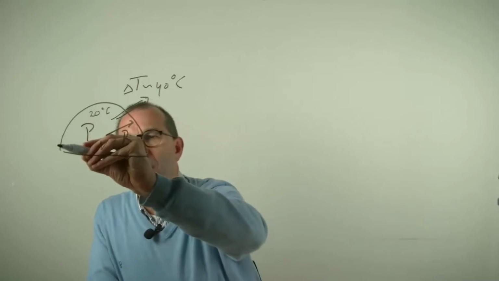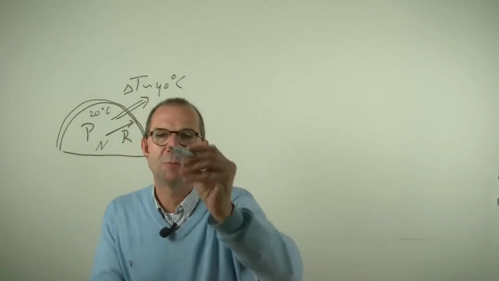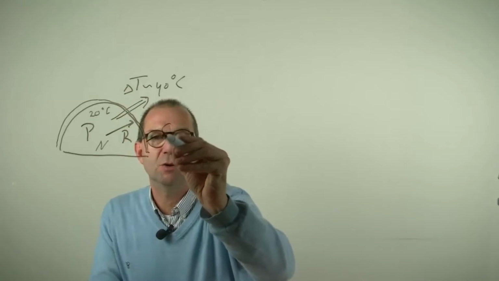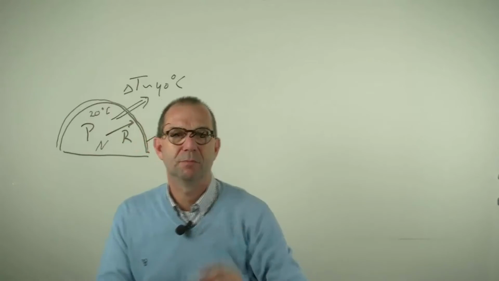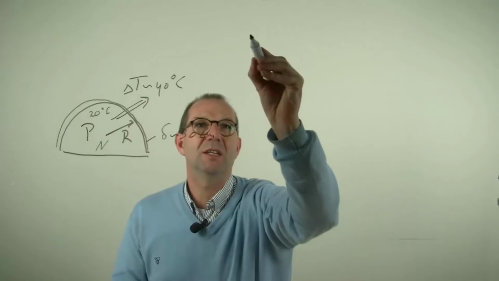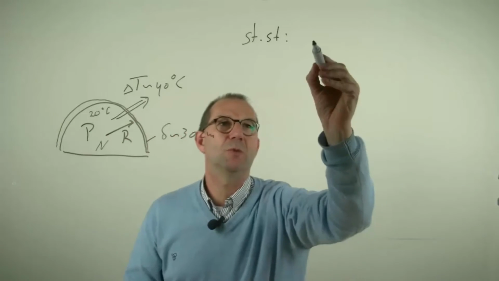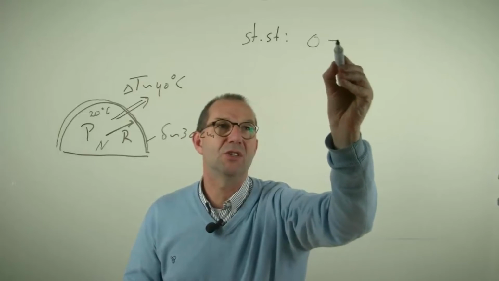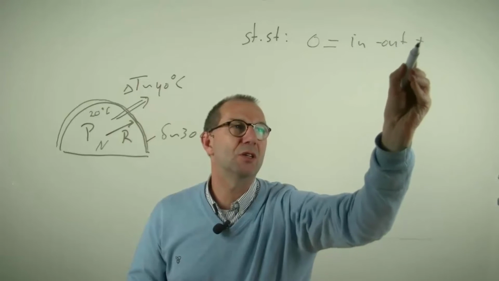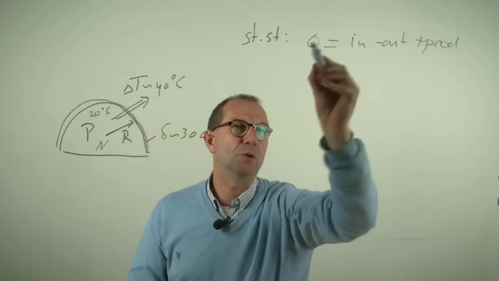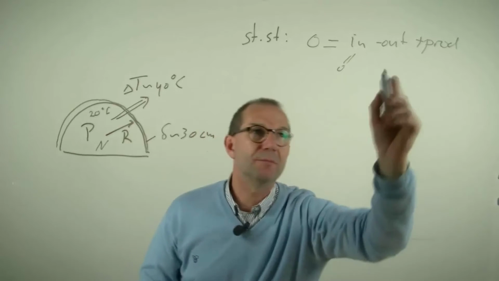Now the igloo is made of compressed snow, ice bricks, and the thickness of our ice bricks is about 30 centimeters. Hence, in a steady state, we can set up a heat balance which will read that as it's steady state, in minus out plus production should sum up to 0. Nothing comes in, no heat flow comes in.